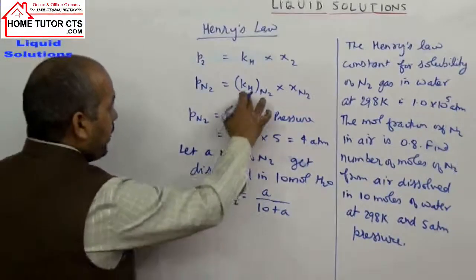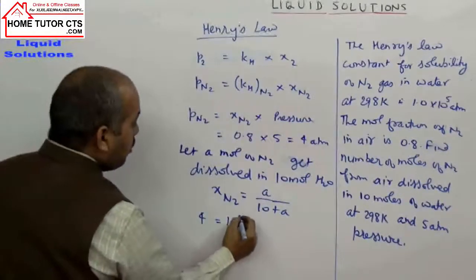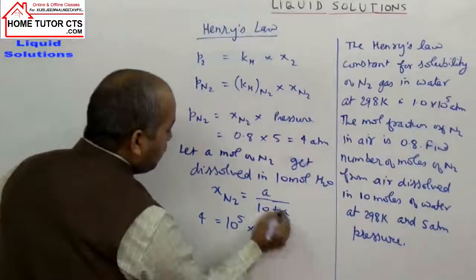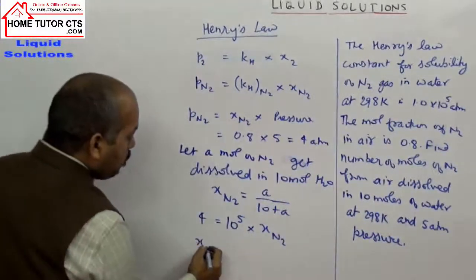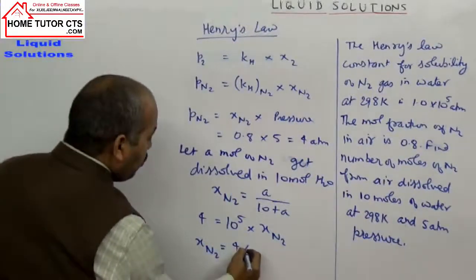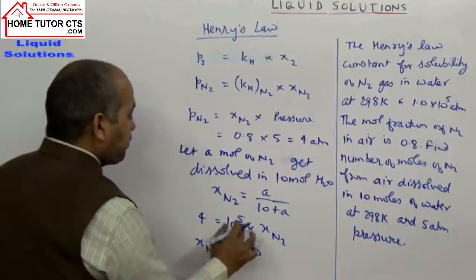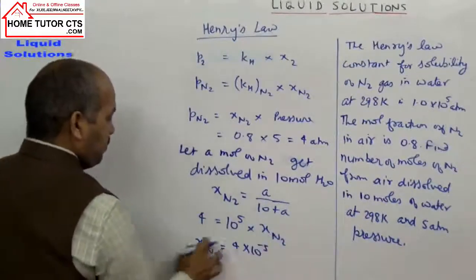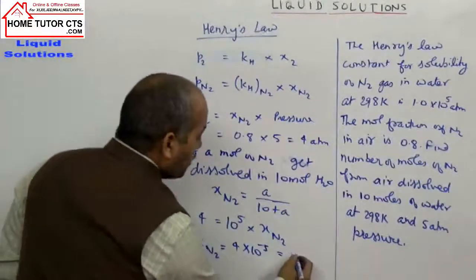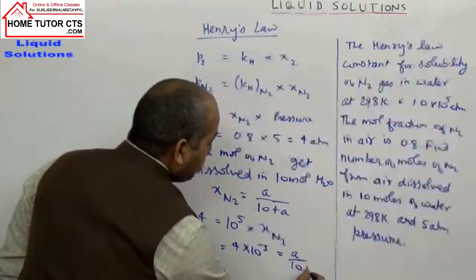What is Kh of N2 gas? 10 to the power 5 into mole fraction of nitrogen. On solving, what is X coming? 4 into 10 to the power minus 5. That is the mole fraction, which is A by 10 plus A.